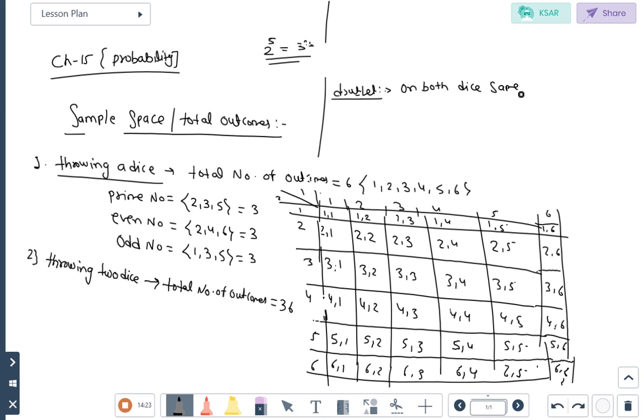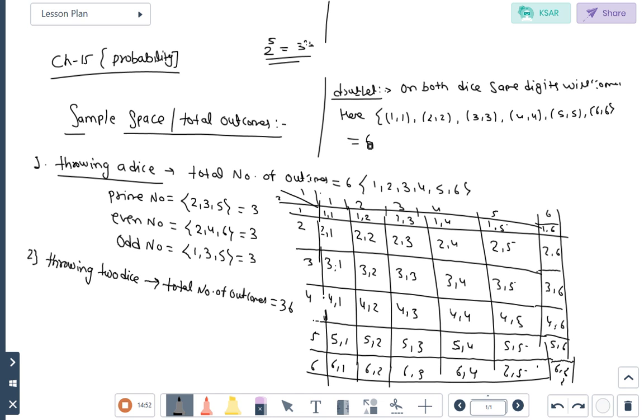So here, how many doublets are present? First is 1,1, then 2,2, then 3,3, then 4,4, then 5,5 and 6,6. So here a total of 6 doublets are present.